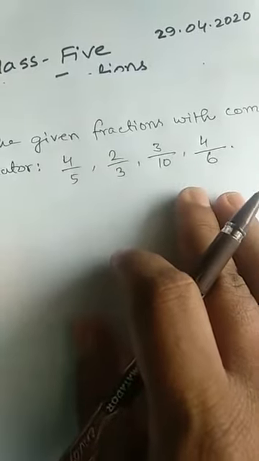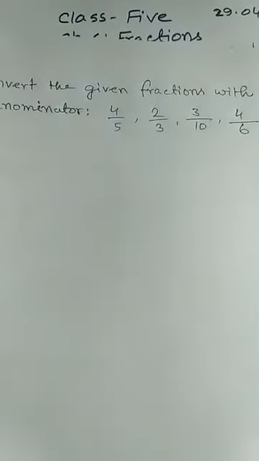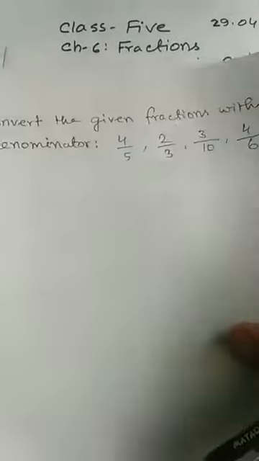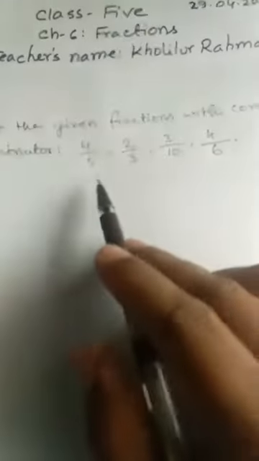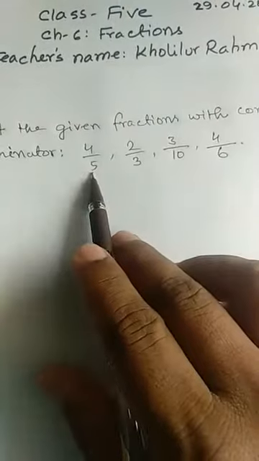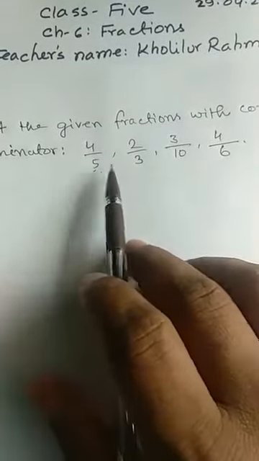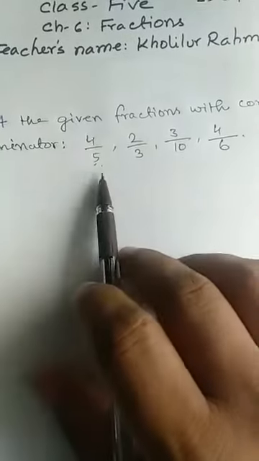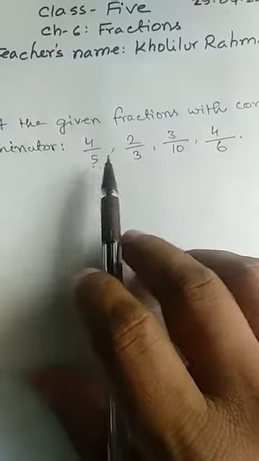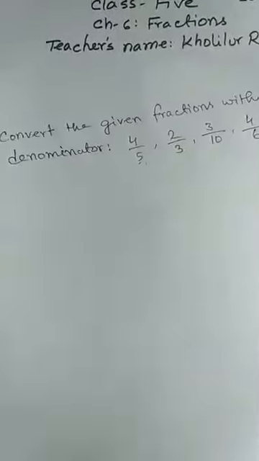How is it possible? You learn in chapter 5 how to find the LCM of the fractions. To convert into common denominator, at first you have to find the LCM of the denominator. What are the denominators here? 5, 3, 10 and 6. What's our duty first? We have to find the LCM of the denominator at first.